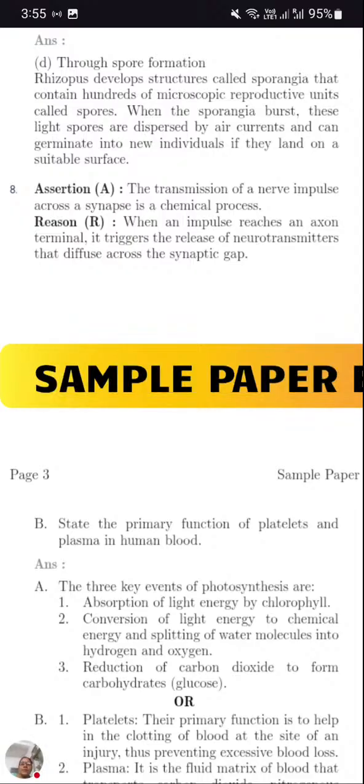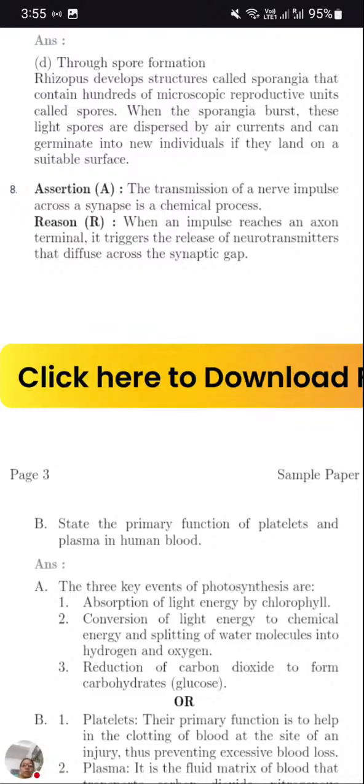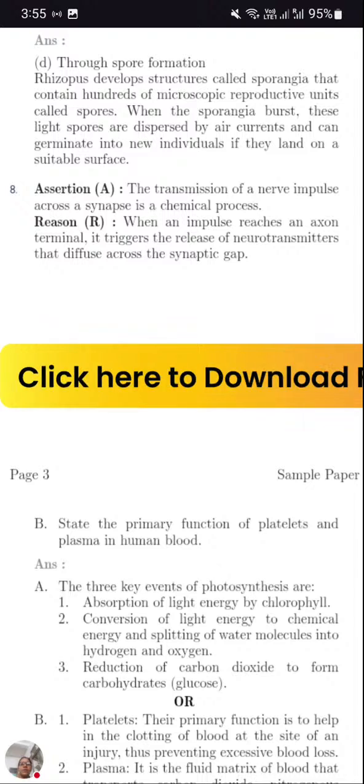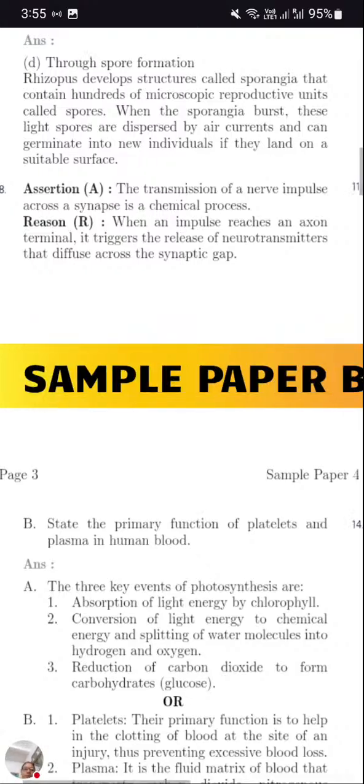What is a synapse? A synapse is a functional junction between two nerve cells, two neurons. When the impulse reaches an axon terminal, it triggers the release of neurotransmitter that diffuses across the synaptic gap. So here, assertion and reason both are true and it is the correct explanation.